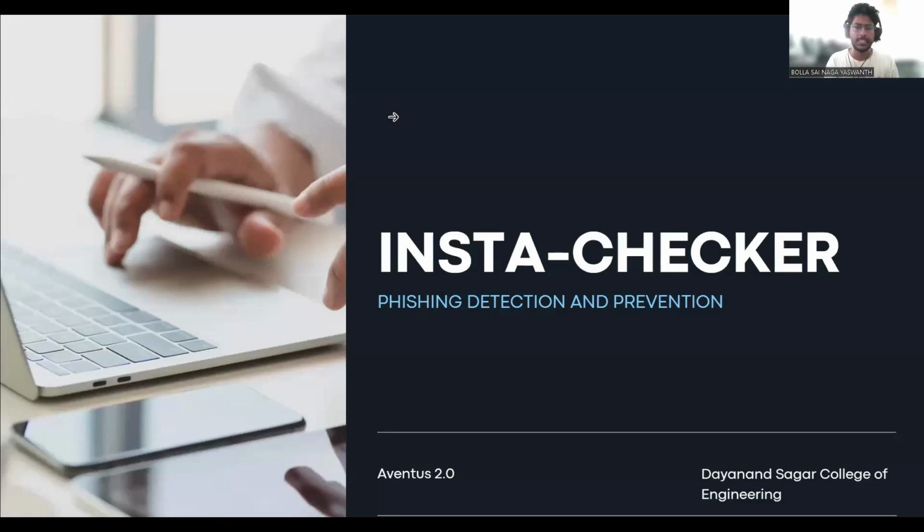Today I'll be presenting about our project Instachecker. Instachecker is a phishing detection and prevention system.